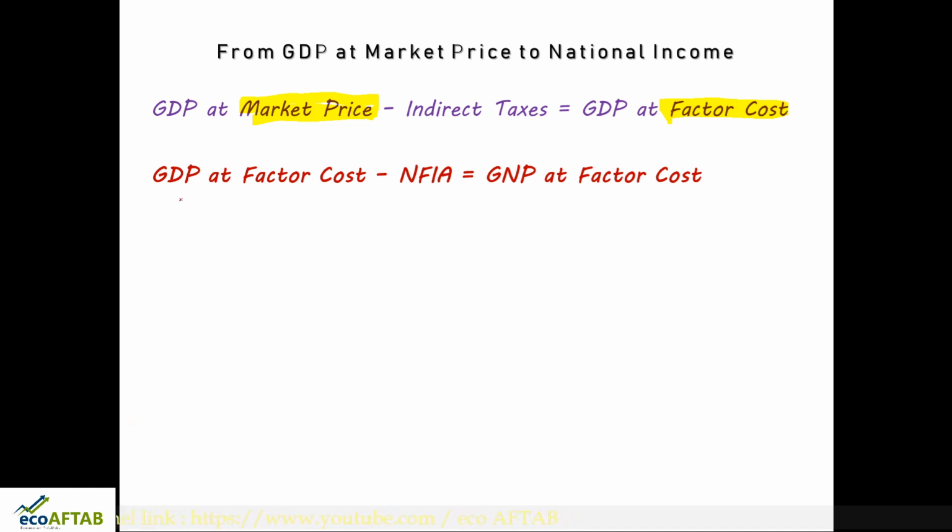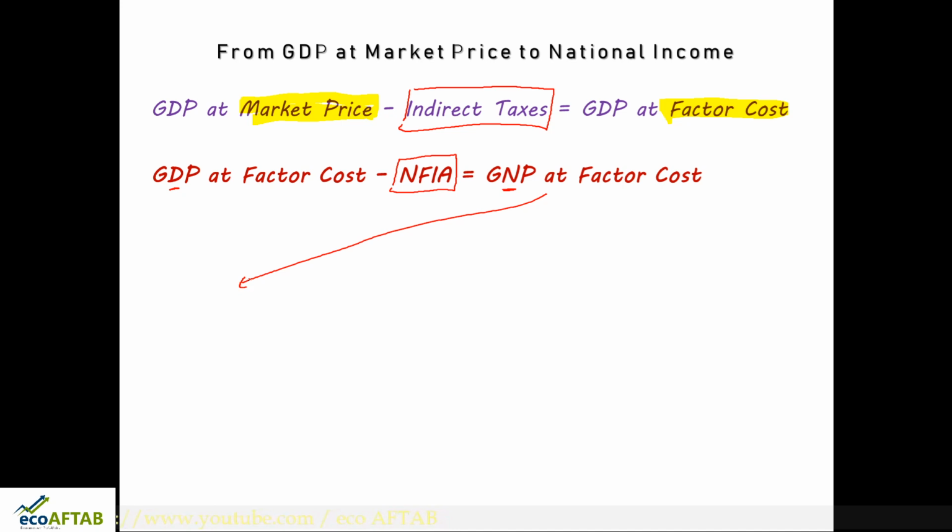So here what we are doing, we are trying to come from domestic product to national product, and this is because of deducting our net factor income from abroad. Here we deducted the indirect taxes, here we are deducting the net factor income. Now next let us see what will happen.